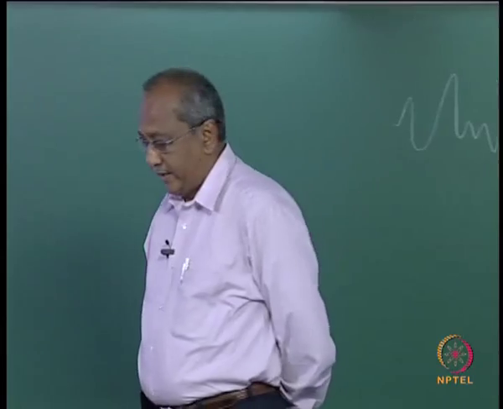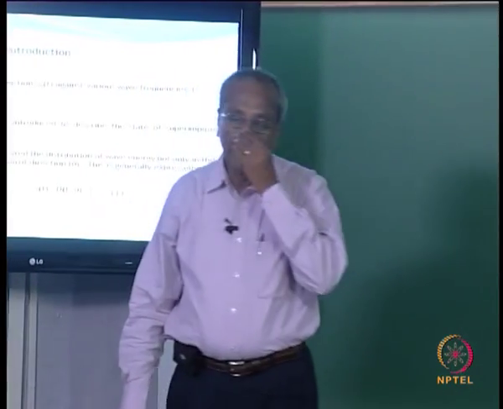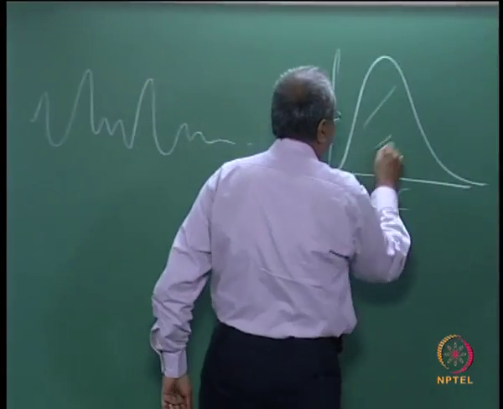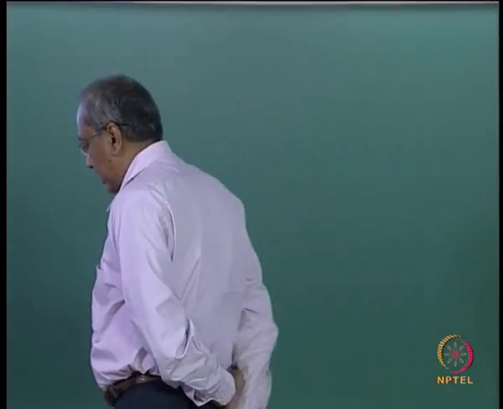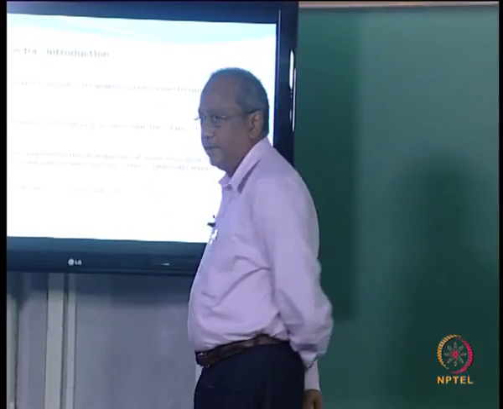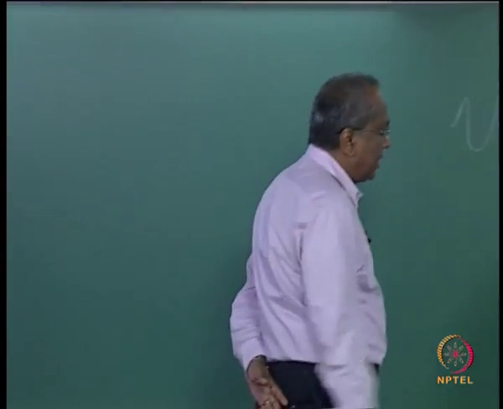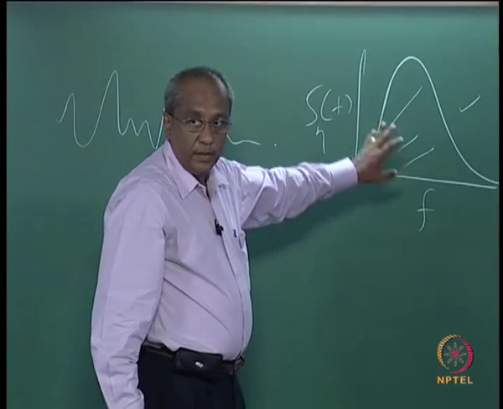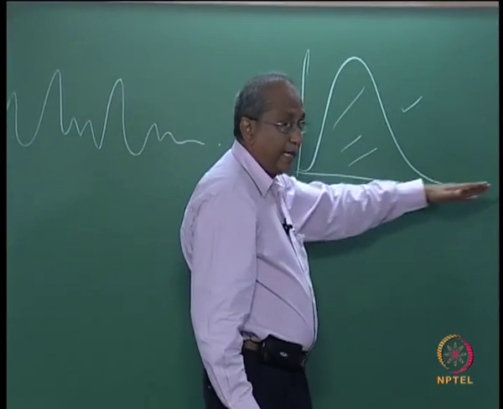On the y axis is half into amplitude spectrum. The area under this spectrum gives you the significant wave height or the total energy contained in the sea wave. This we have already done and we know what it means. This means that waves are travelling in one direction.